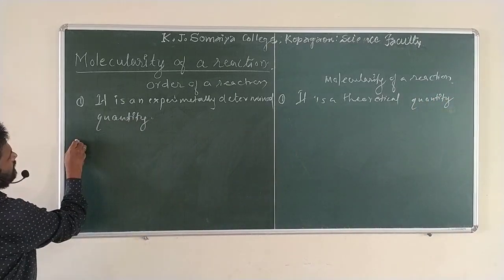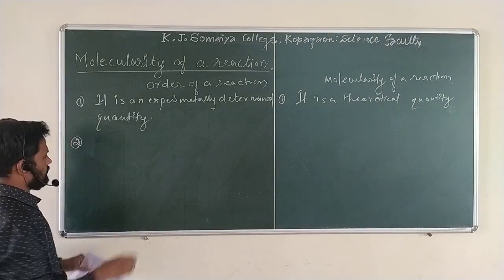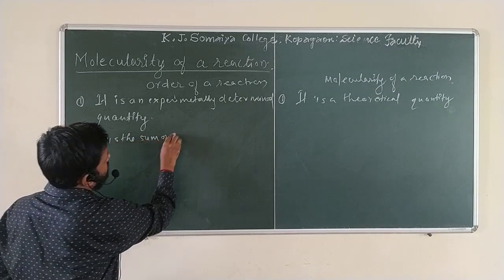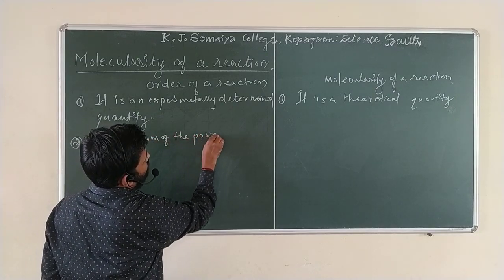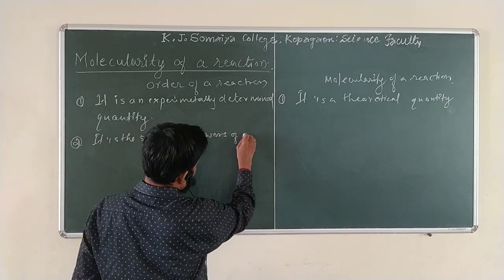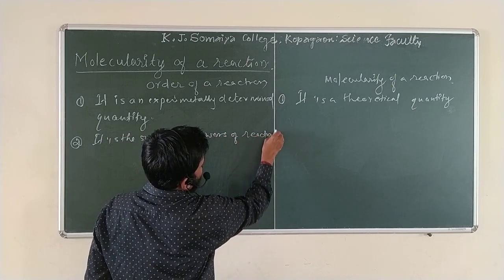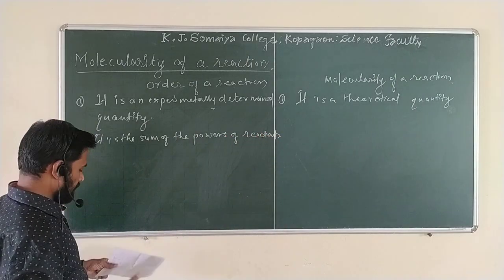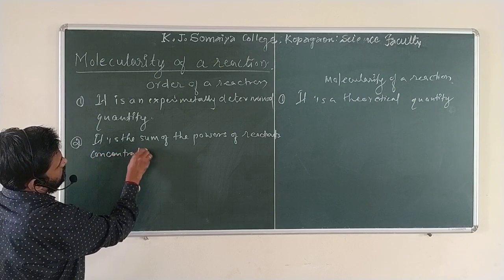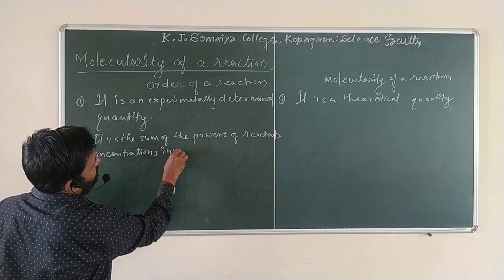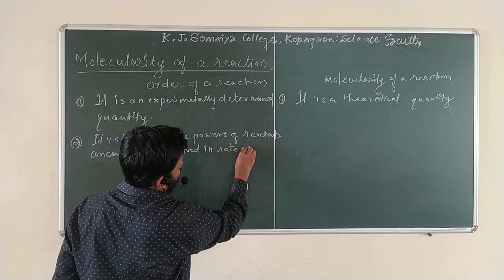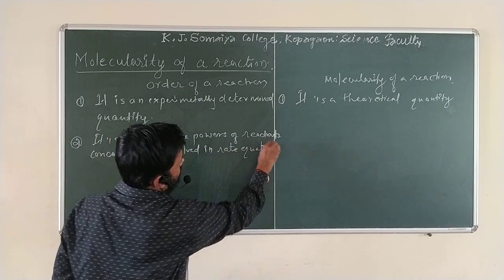Second, how can the order be defined? The order of a reaction is the sum of the powers of reactant concentrations involved in the rate equation.